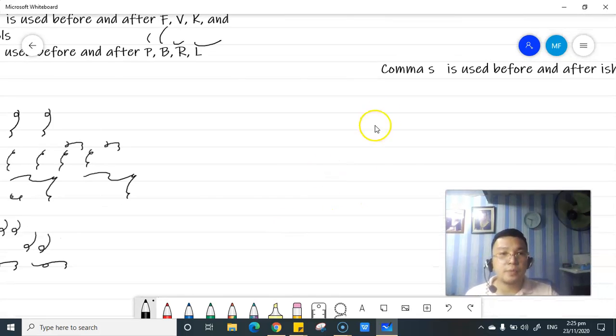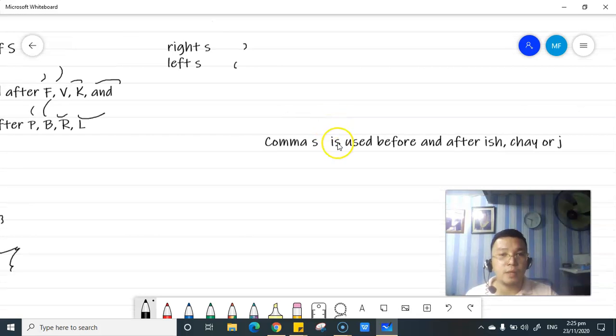Now, let's proceed with the last principle. Sabi daw, the comma S is used before and after ish, che, or J symbol. Okay, let's have the word sessions.